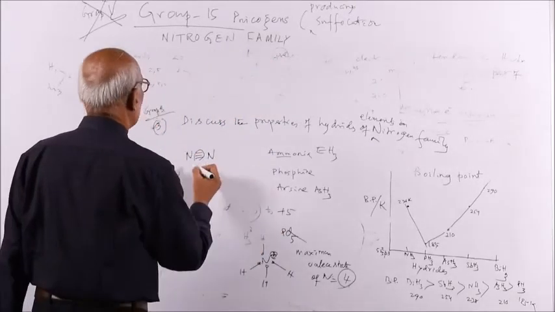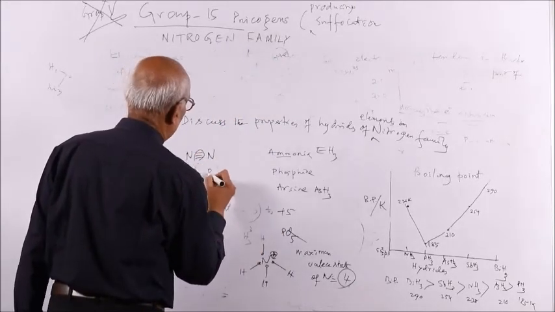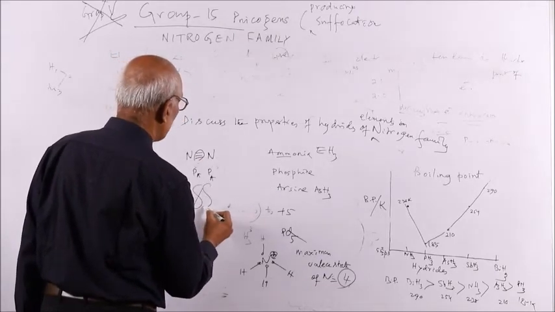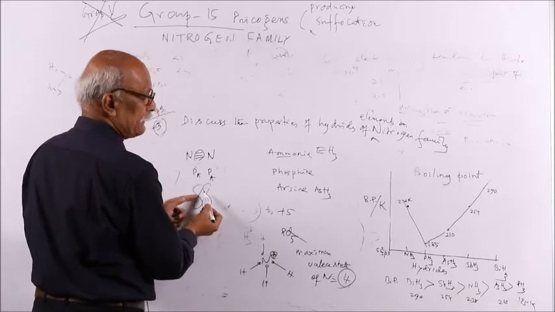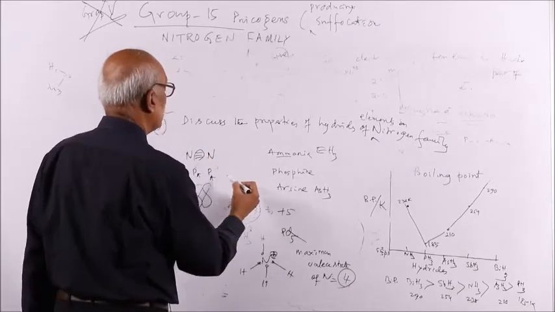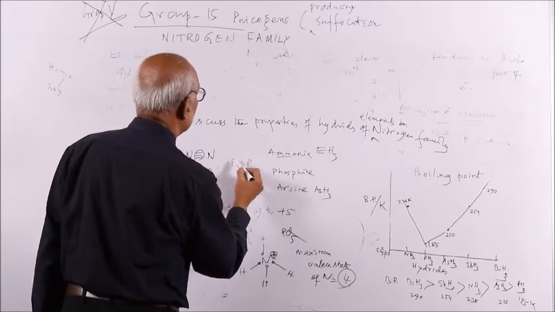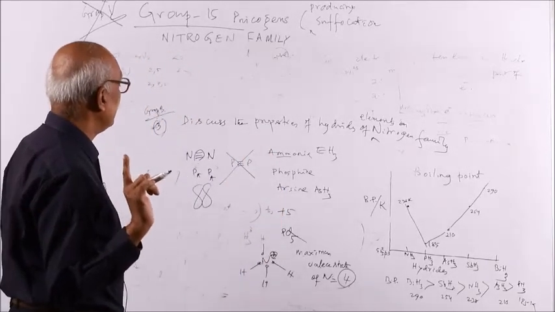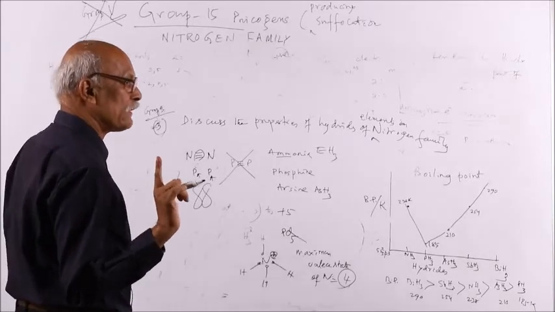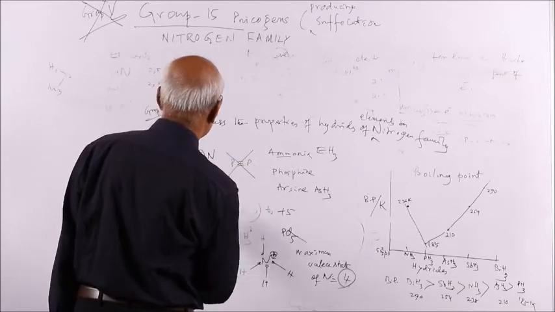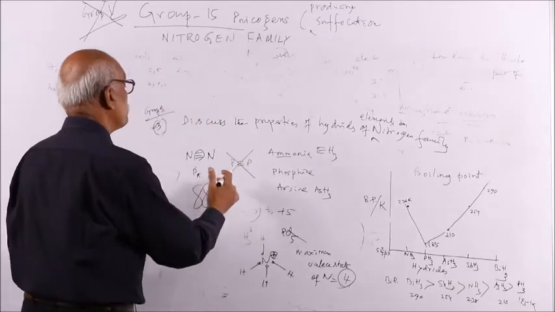And this is called a p-pi bond. Pi bond is possible only when the orbitals are closer to each other, that means small size atoms. But for phosphorus, if you write like this it is highly incorrect. Phosphorus cannot form a triple bond. It can form a double bond, but it cannot form a triple bond, because phosphorus has a bigger size.